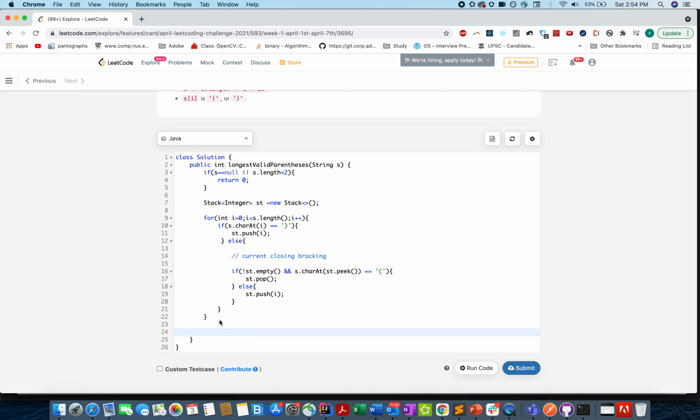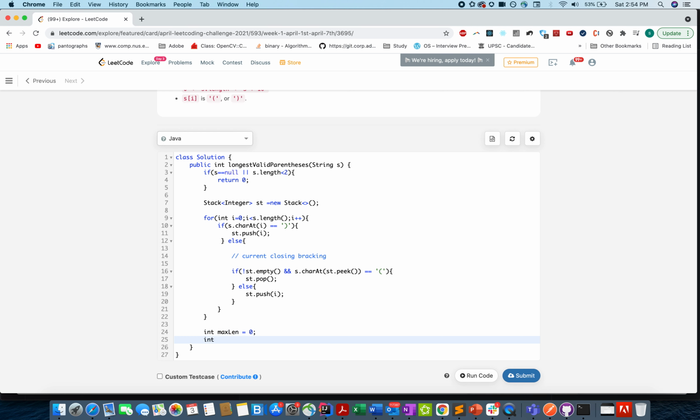So let's build our answer now. I'll define two variables, one for storing the length, max length equals to 0, and other for storing the terminal index of the current substring into consideration. So end terminal, and let's initialize it to s dot length.